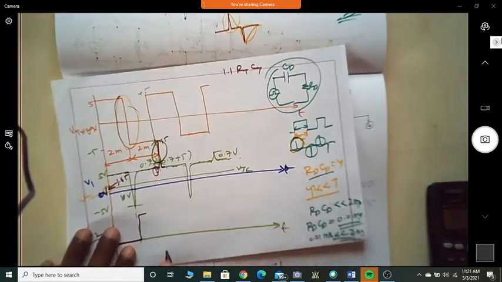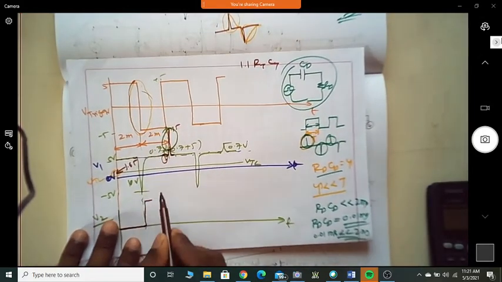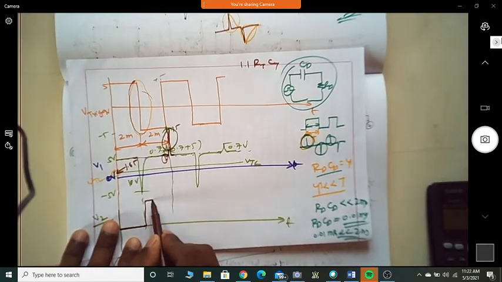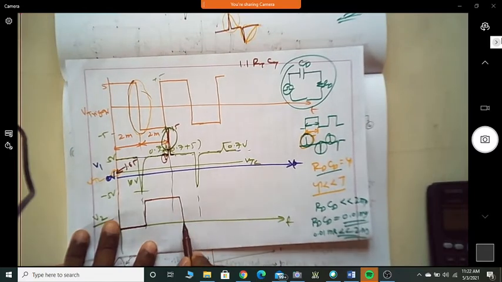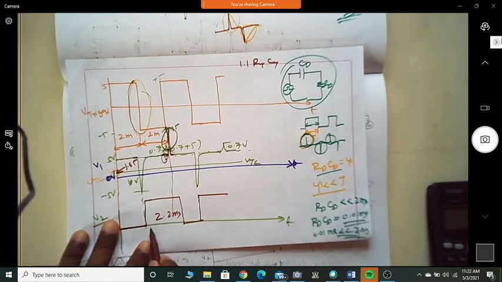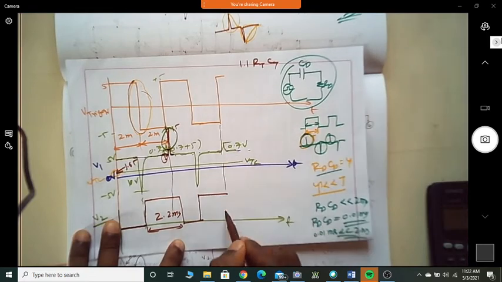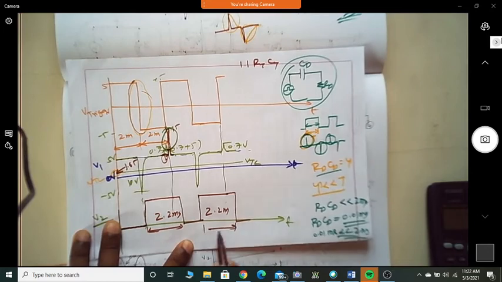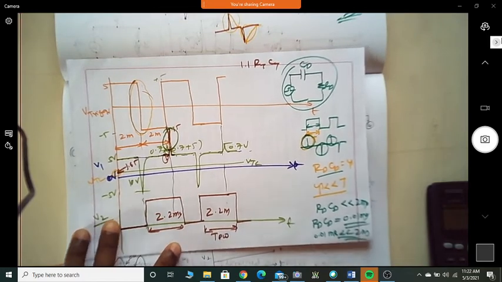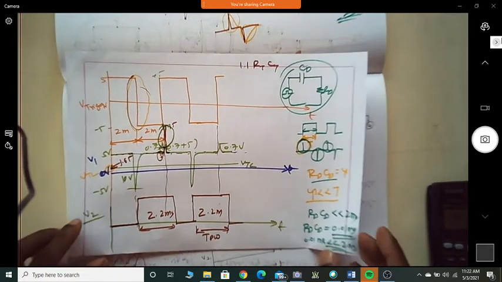So this way, now you can see I'm just writing to the scale. This is 2 millisecond. Will it get extended beyond that? Can you see it's coming down here and it will again go up here? Is it 2.2 millisecond? Correct? And from here it will again go for 2.2 millisecond. This is my pulse width, TPW. Done? Now this is fine.